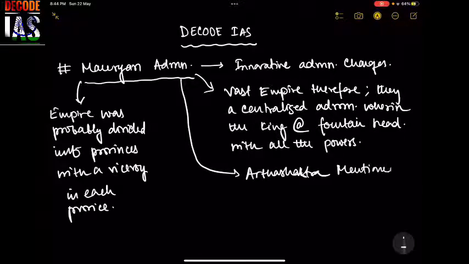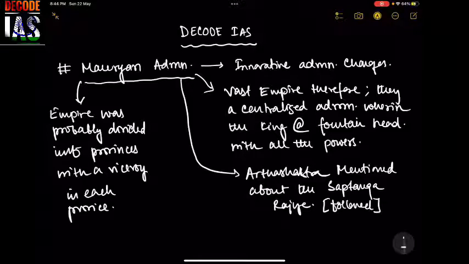mentioned the concept of administration, the theory called the Saptanga theory, the Saptanga Rajya, which was being followed. Now, what is Saptanga theory? We will deal with it in the later part of this video.